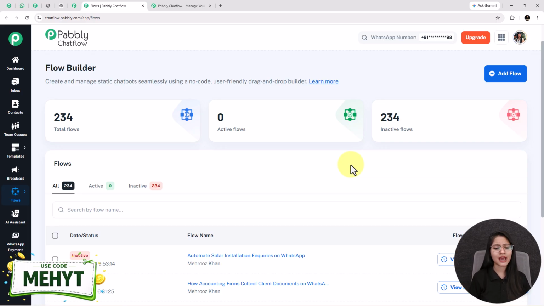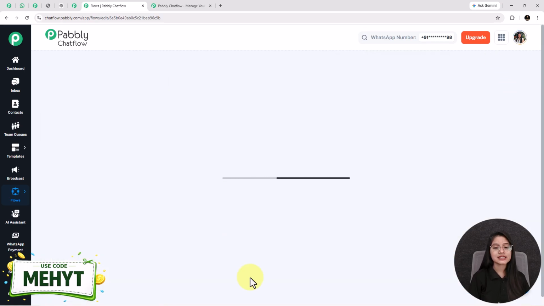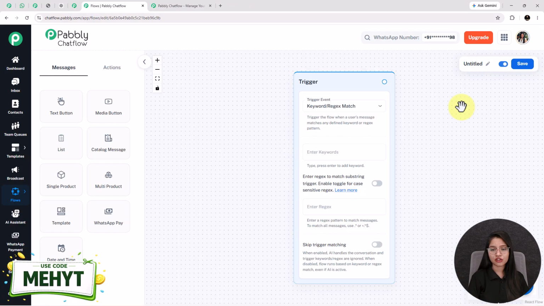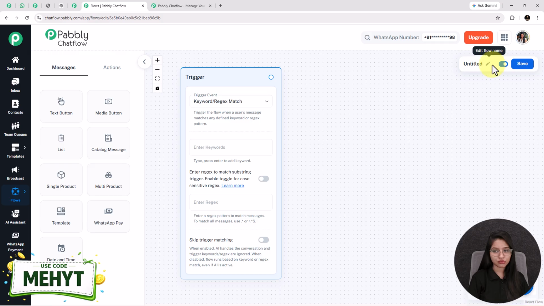Here you can create and manage static chatbots seamlessly using a no-code, user-friendly drag and drop builder. For creating a new chatbot flow, you have to click on this plus add flow button. See, this is the starting point of creating your flow. Named as trigger, but before this, at first you have to give a name to your flow.